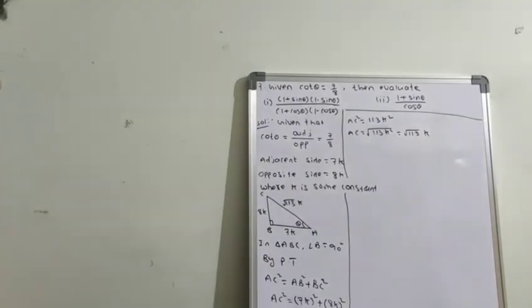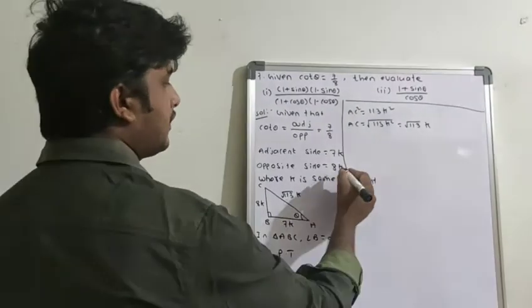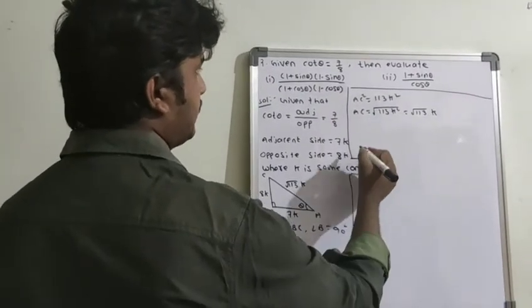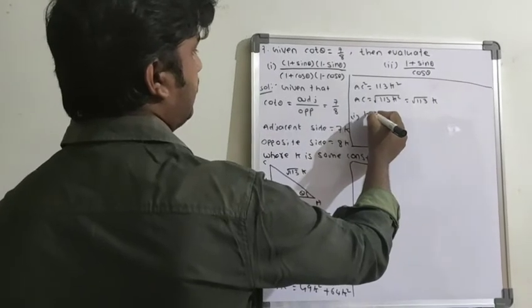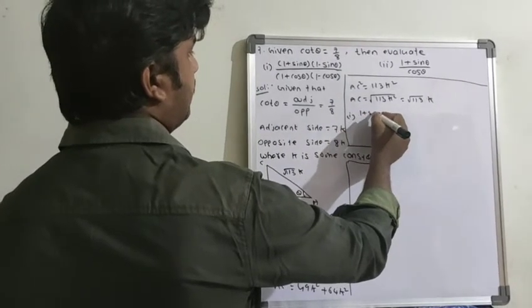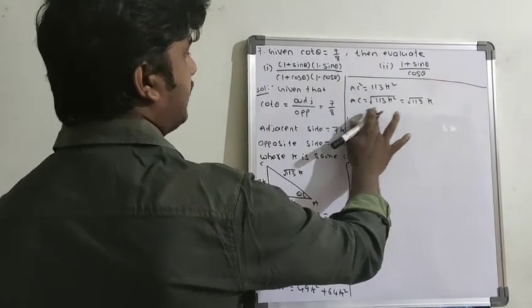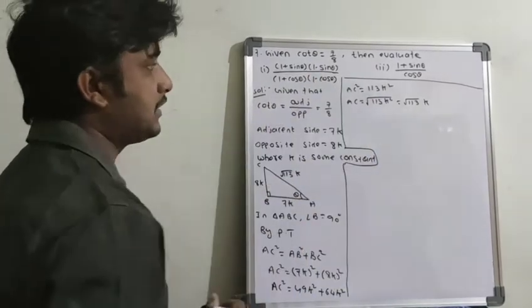So first point, what we have to prove? We have to prove this one, the first bit: 1 plus sin theta. So before this, first find out what is sin theta and cos theta. Why? Because it is there in the proof.